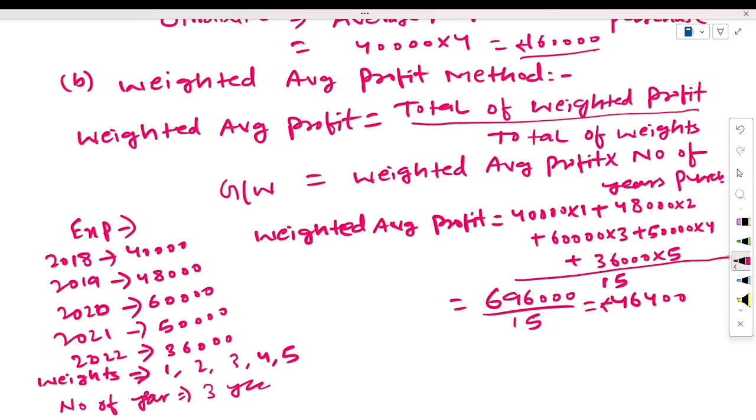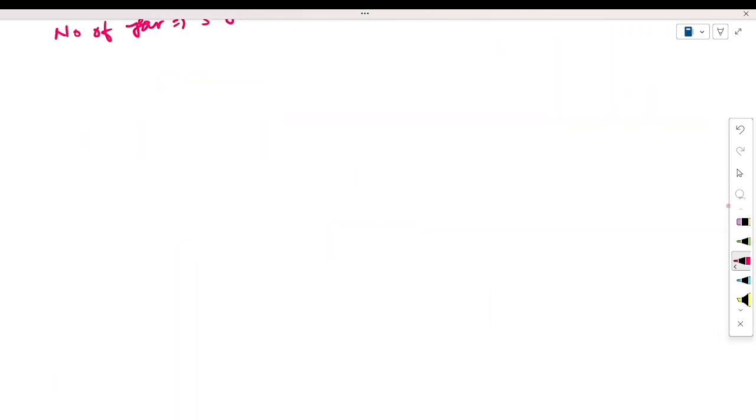If you have calculated the weighted average profit, then use this formula: goodwill is equal to weighted average profit into number of years purchase. What is the weighted average profit? 46,400 multiply how many years you are purchasing? 3 years. Multiply this. The total value of goodwill will be 139,200, like this. This is the way of calculating goodwill by the weighted average profit method. Now come to the third method of calculation of goodwill, which is the super profit method.